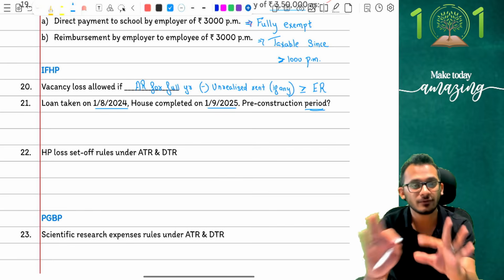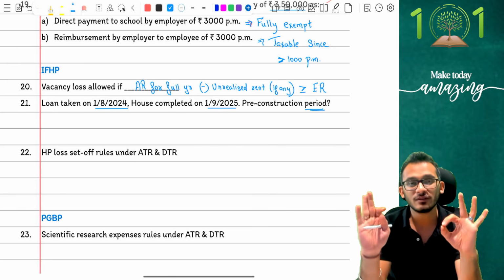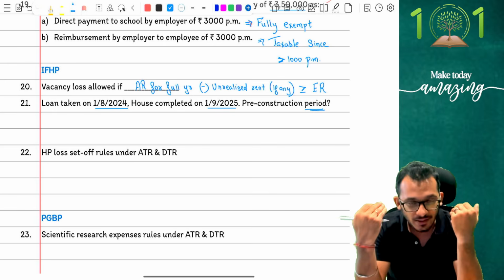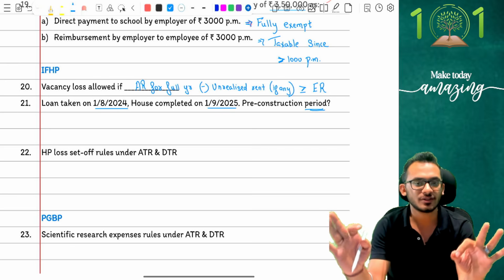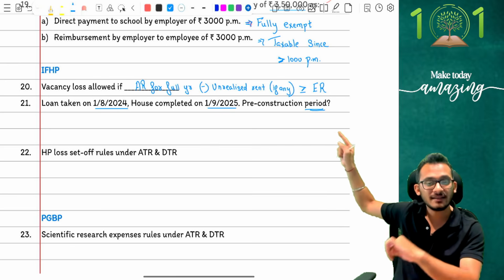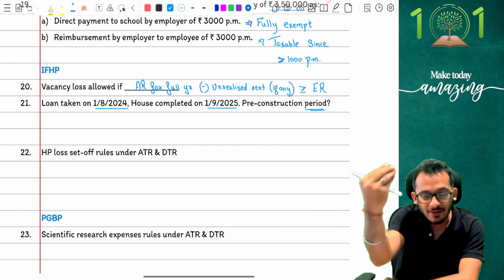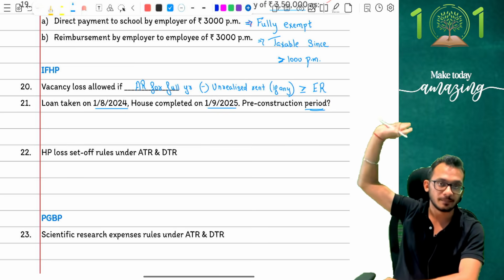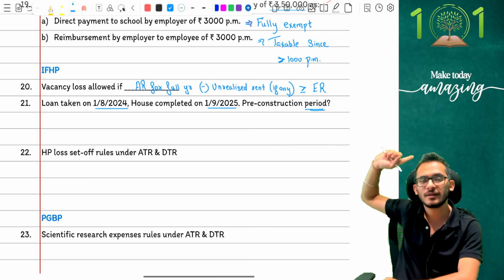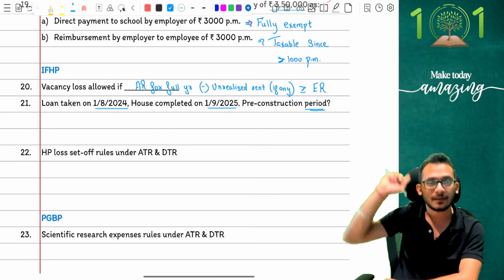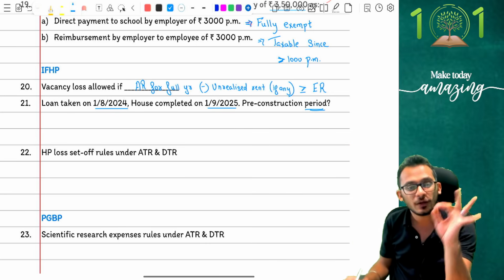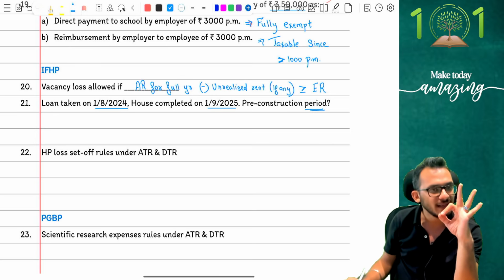So look very, very carefully. Income tax says if the house is completed in a year, then that full year itself is not considered as pre-construction interest. So in this case, despite the fact that the house is completed on 1st September 25, I will assume that this full 25-26 itself is not a previous year. And when 25-26 itself is not a previous year, then I'm going 1 year back. 1 year back, matlab, I am going to stop my calculation on 31st March 2025.